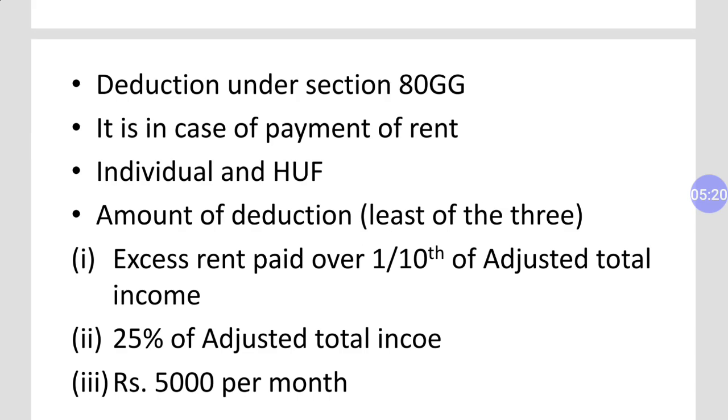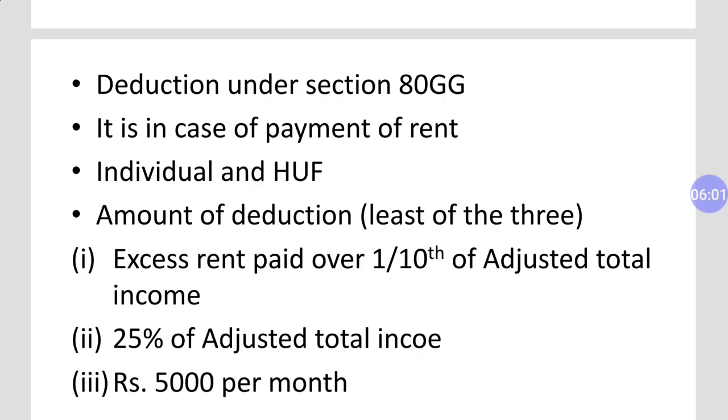Now the next section, which is very important, is deduction under section 80GG. This section is related with the payment of rent, and it can be availed by an individual and HUF. It is based on rent paid by the assessee, and the amount of deduction is the least of three: rent paid over 1/10 of adjusted total income, 25% of adjusted total income, and a fixed amount of 5,000 per month. Out of these three, the amount which is least will be available for deduction under section 80GG.